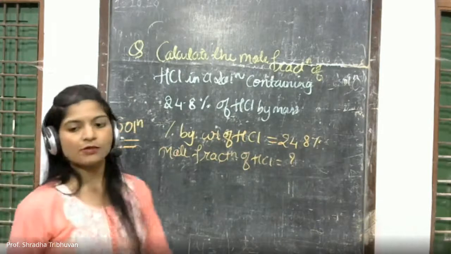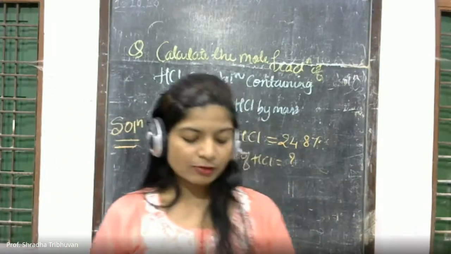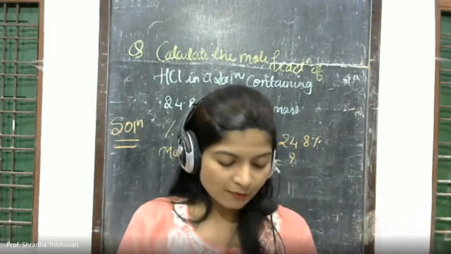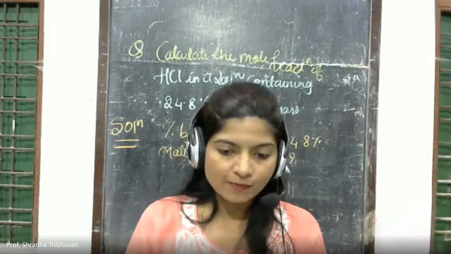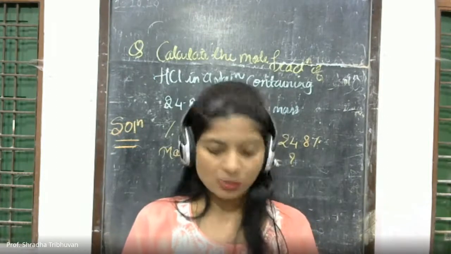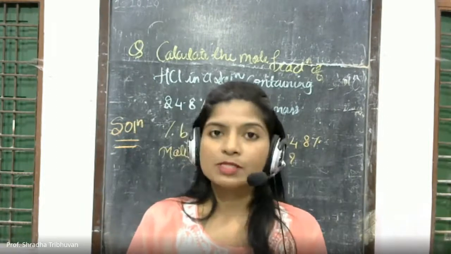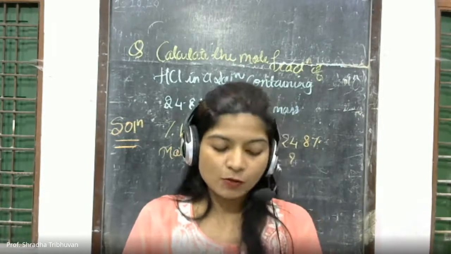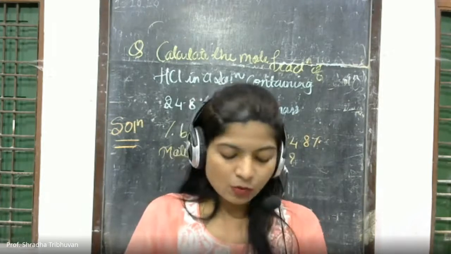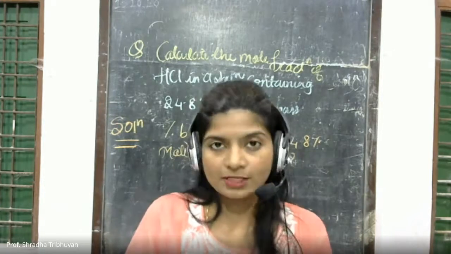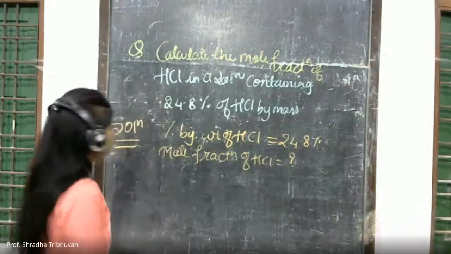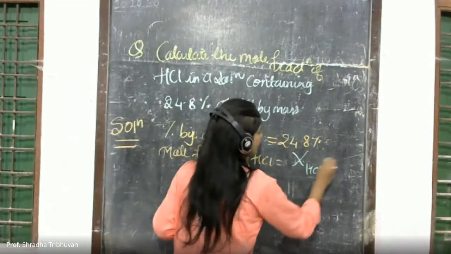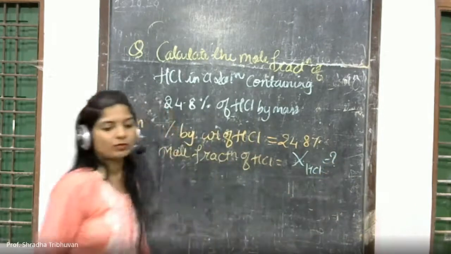Always remember, you are given the percent by weight of HCl, that is 24.8%. Now the mole fraction of HCl, that is X of HCl, you have to calculate.